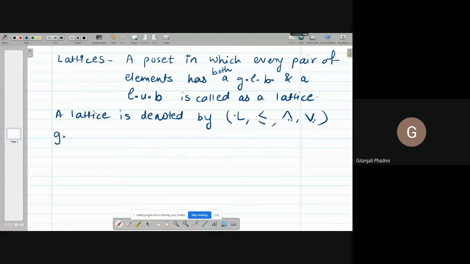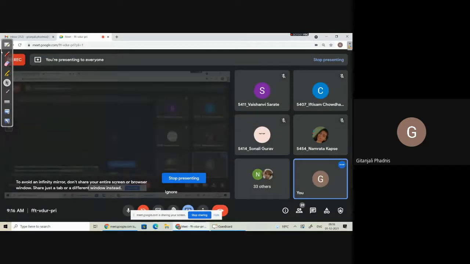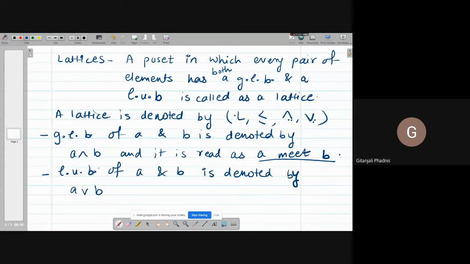GLB of A and B is denoted by A meet B, and it is read as A meet B. LUB of A and B is denoted by A join B. So this is the OR symbol and this is the AND symbol.